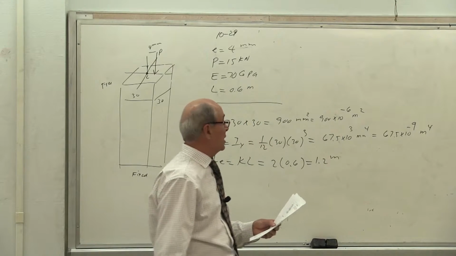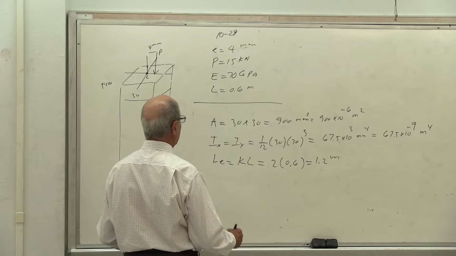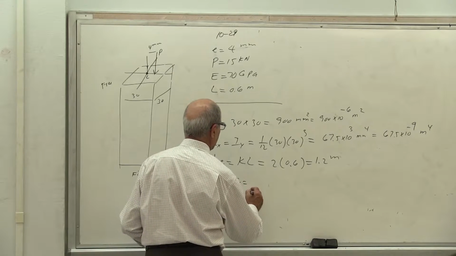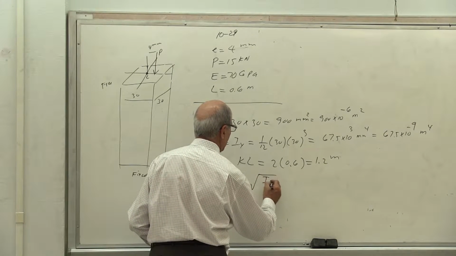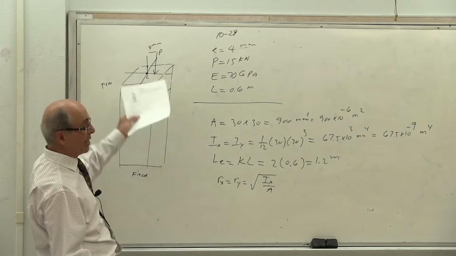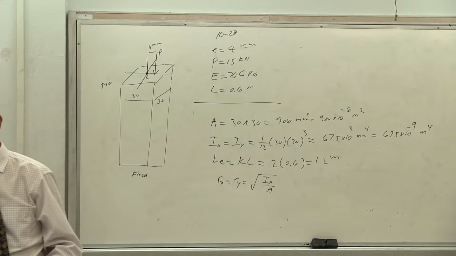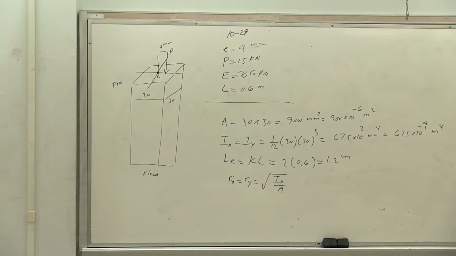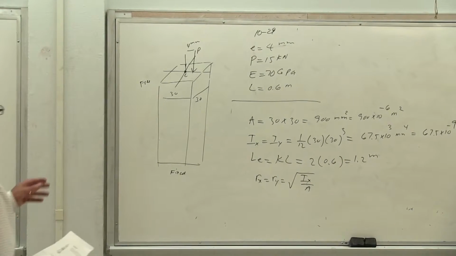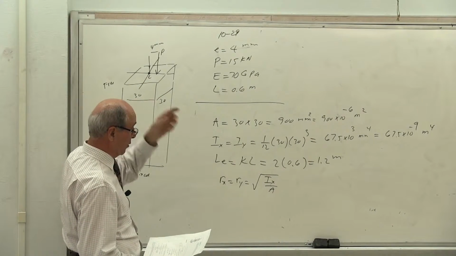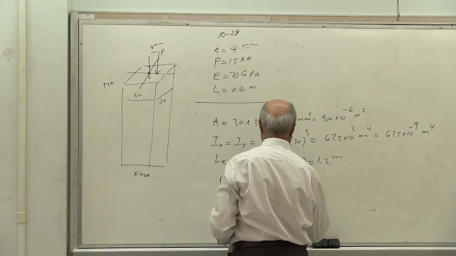So the next thing is calculating LE over R. So I need R. Again, Rx equal to Ry equal to the square root of Ix over A, or Iy over A, because that's the same. If this was a rectangular shape, that's all I'm saying, you have to calculate to see first which way it's buckled. Here is a square, so it's simpler. However, the eccentricity is in this direction, so you have to do it accordingly.